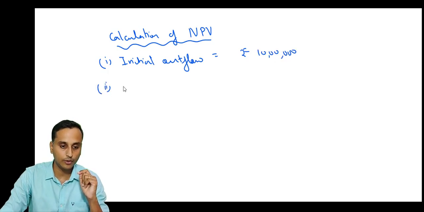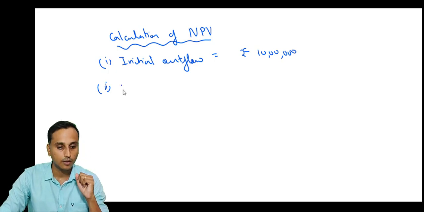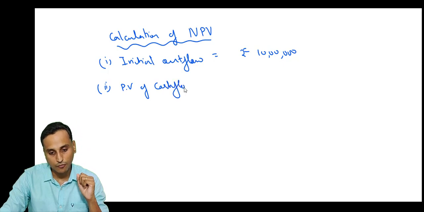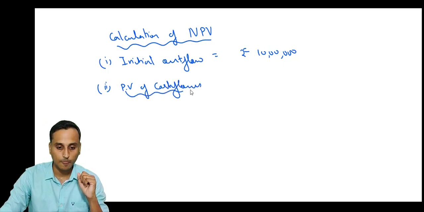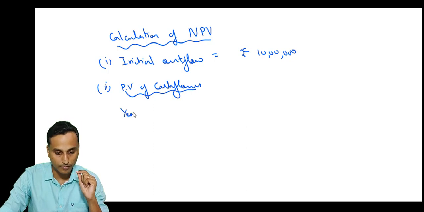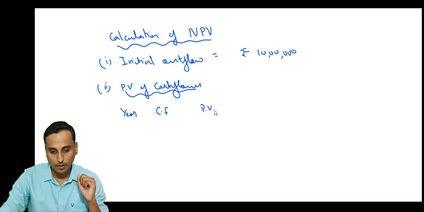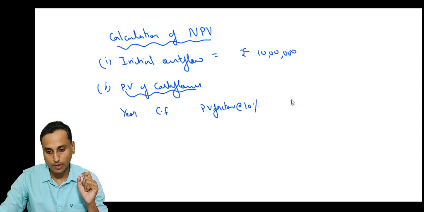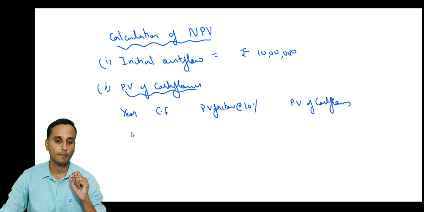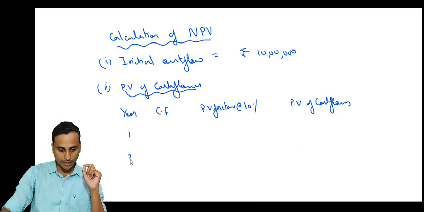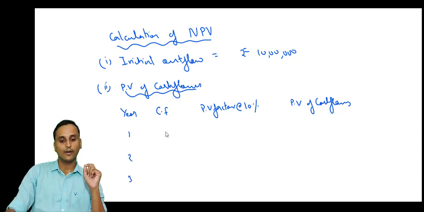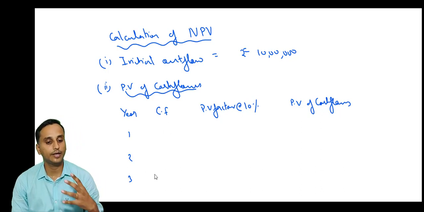Then one more thing we need to know to calculate NPV, that is the present value of cash flows. And all of you should be very familiar with the table. Here: cash flow, present value factor at 10%, and present value of cash flows. So how many years? There are 3 years. We'll be receiving cash flows for 3 years. Okay, what are the cash flows? So year 1, year 2, and year 3, how much is the cash flow?